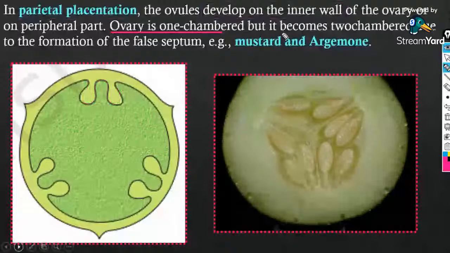Last one is the basal placentation. The placenta develops along the base of the ovary and a single ovule is attached to it, as in sunflower and marigold. In sunflower and marigold, you will find only a single ovule.